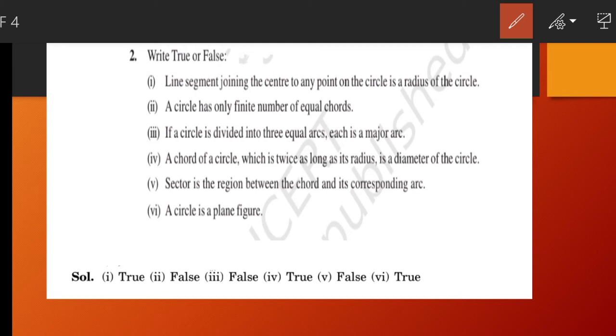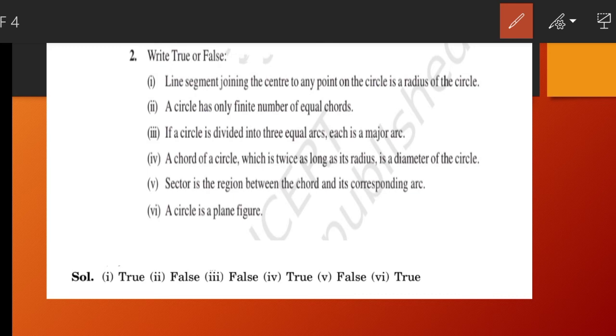If a circle is divided into three equal arcs, each is a major arc. It is also false. If a circle is divided into 3 equal arcs, then they cannot be major, because when a circle is divided into 3 equal parts, it cannot be one big and the others small. They are all equal, so they will be minor arcs or equal arcs. The statement says it is a major arc, so it is false.